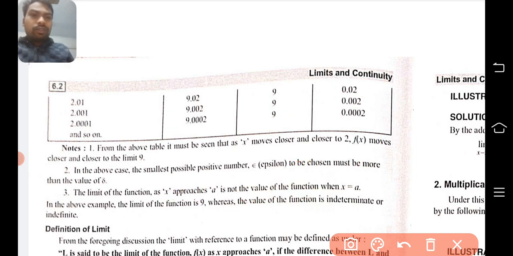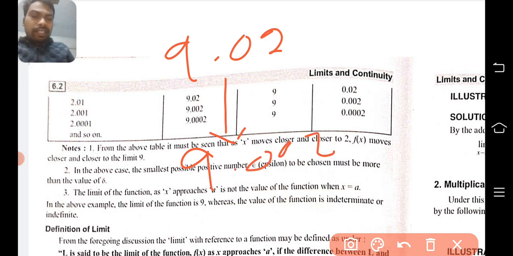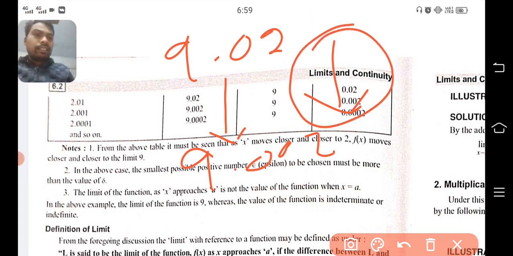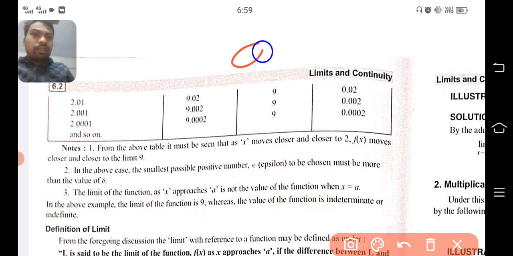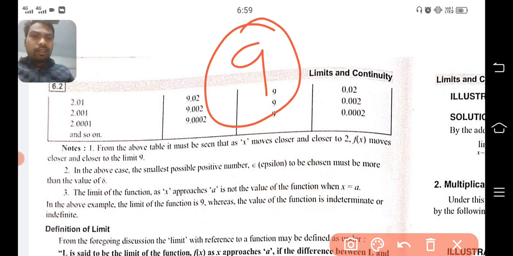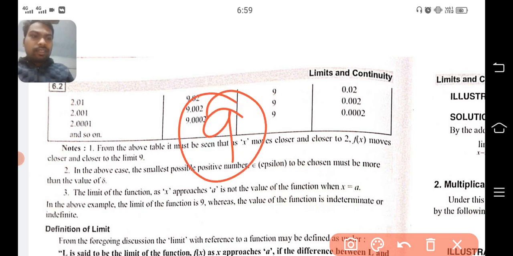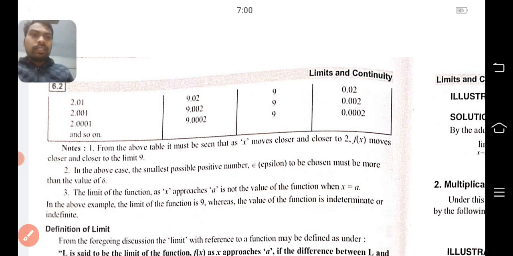Your functional value will approach 9, from 9.02 to 9.002, and in this way the difference between these will also decline. It will approach the particular value, your limit value 9. Clear? So it must be seen that as x moves closer and closer to 2, your functional value f(x) moves closer and closer to the limit value, 9. So from the upper side and from the lower side also we understood how you can get the limit value.